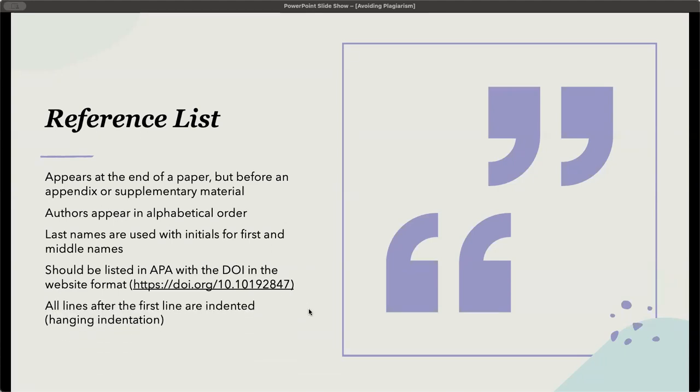And then all lines after the first line are indented with hanging indentation. So with hanging indentation, you're going to select the reference, you're going to right click, you're going to click on paragraph, then look at indentation and then select hanging. So that's how you would do that.